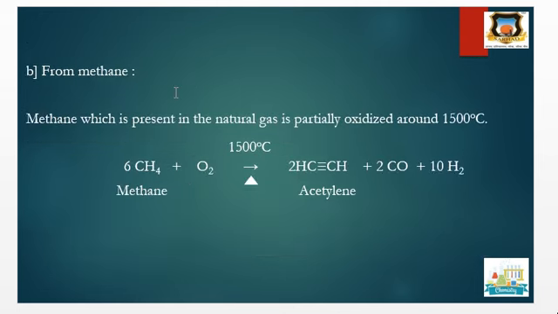The next source is from methane. We can prepare acetylene from methane, and this is the industrial source. Methane, which is present in natural gas, is partially oxidized around 1500 degrees Celsius. Then methane undergoes oxidation at 1500 degrees Celsius. It gives acetylene plus carbon monoxide, and it releases hydrogen.